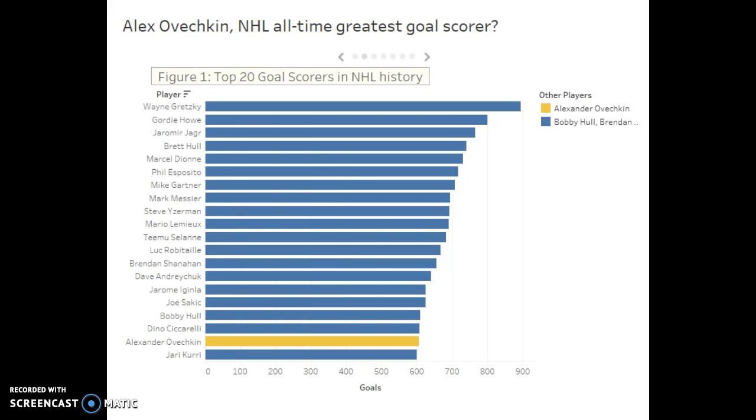Wayne Gretzky sits at the top of this list with 894 total career goals, followed by some of the greats like Gordie Howe, Jaromir Jagr, Phil Esposito, Mike Gartner, Mark Messier, Mario Lemieux, Teemu Selanne, and many others.